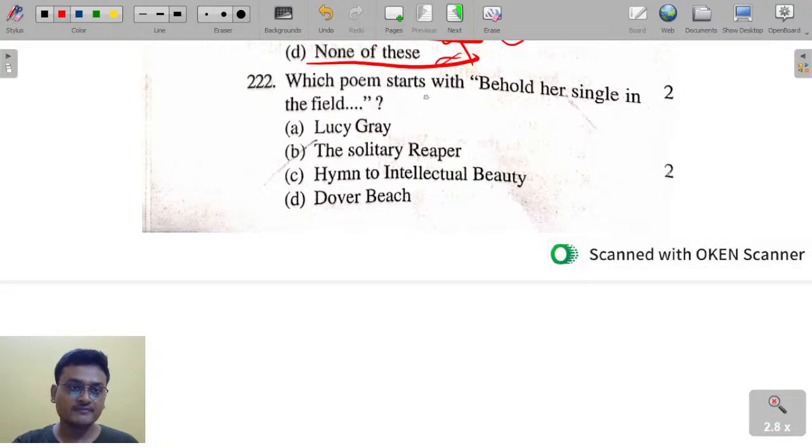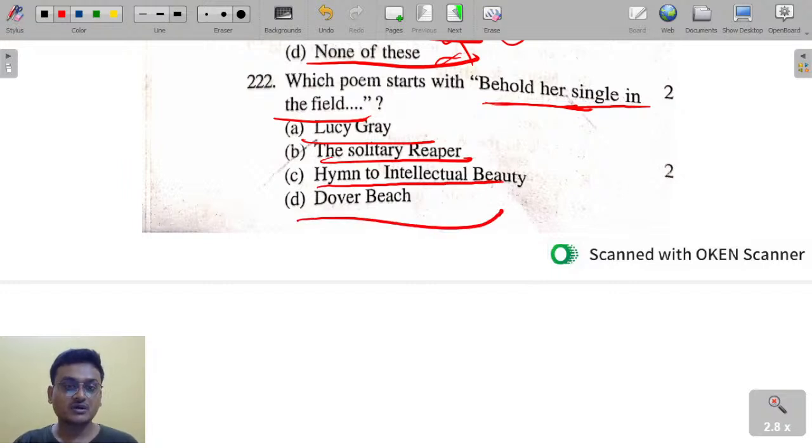Which poem starts with "Behold her single in the field"? Okay, yes, got it. Now question 222. Behold her single in the field: Lucy Gray, The Solitary Reaper, Hymn to Intellectual Beauty, Dover Beach. This is a poem by William Wordsworth.